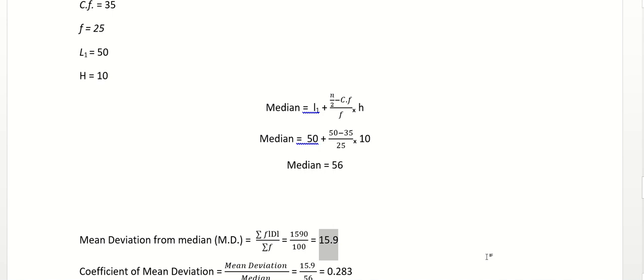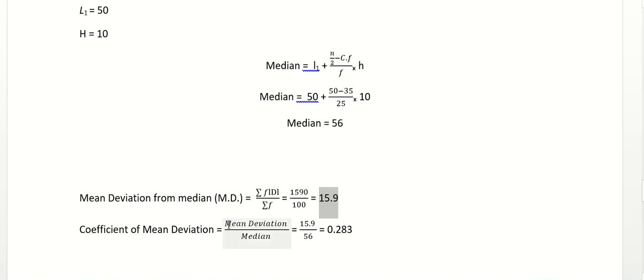Now coefficient of mean deviation formula is mean deviation divided by median. Why are we writing median in the denominator? Because we have calculated mean deviation from median. If we would have calculated mean deviation from mean, we would have written mean deviation divided by mean. So it changes the way you calculate. Okay. So mean deviation is 15.9 and median we have calculated 56. So 15.9 divided by 56 is 0.283. So this is coefficient of mean deviation. Right.